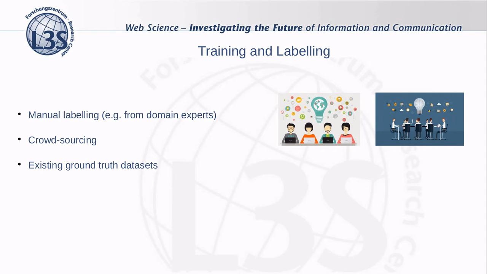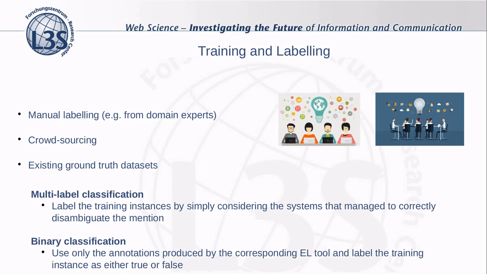For training supervised classifiers on the prediction tasks, one can generate instances using manual labeling, crowdsourcing, or existing ground truth datasets. In our experiments, we use existing ground truth datasets, and after we annotate the documents of the training corpus, we also compute the feature values for each mention that also exists in the ground truth and assign the corresponding class label.